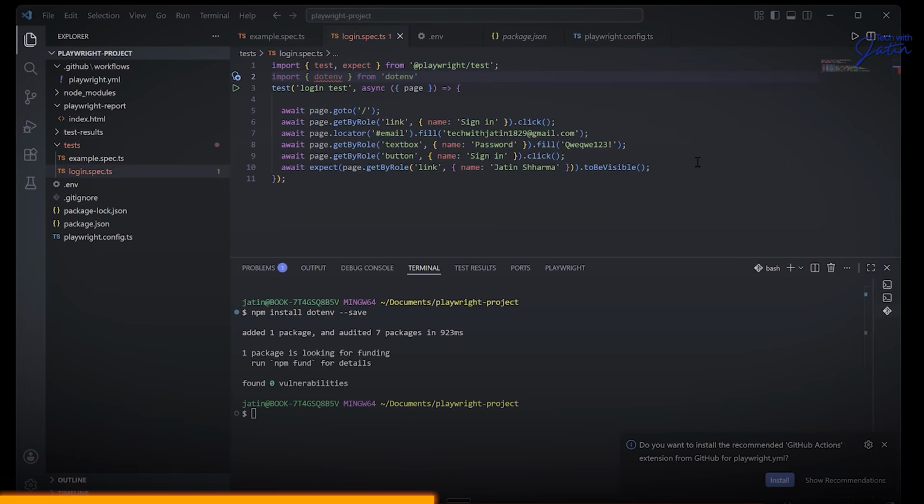Difference between the dev dependency and the normal dependency. See, the thing is, if you are using it only for your local machine, your local executions, you really don't want to put it in your final version during the deployment. Then that dependency is not going to be added. But right now, we are not going to have that final product in the picture, because as a Playwright project, it is not something which is going to be deployed on the server. It's a project that you execute in your CI pipeline. So even if you have a dev dependency, it works easily. There's nothing fancy over there.